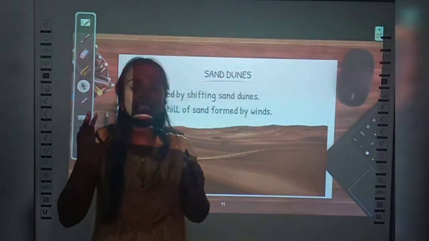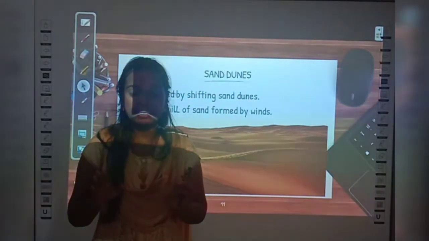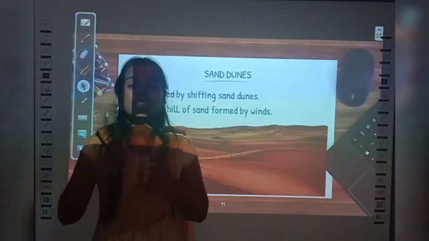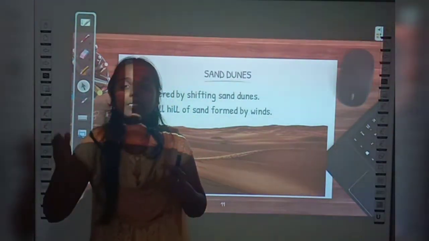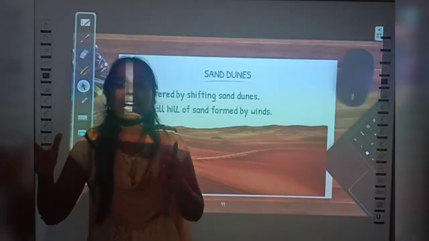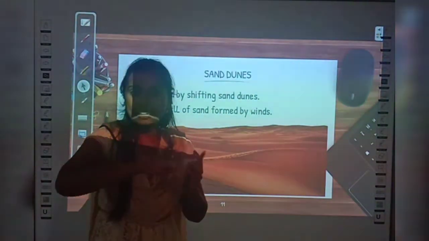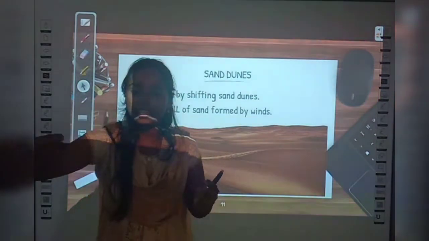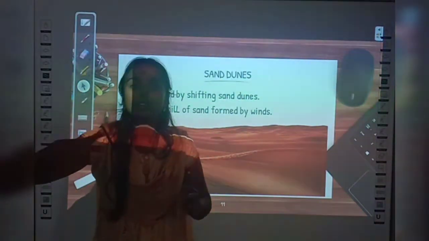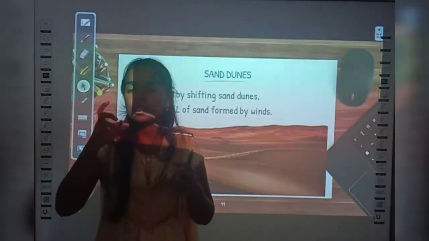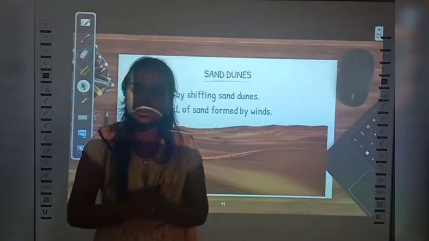So now you know that the desert is completely covered with soil, right? And in desert, the speed of the wind will be very high, okay? So what will happen? This wind will carry all the sand and it will gather all the sand in one particular place and it will form a hill over there, okay? It will form small hills. So these hills are made of what? Sand collected by this wind. So we will call that as sand dunes, okay?